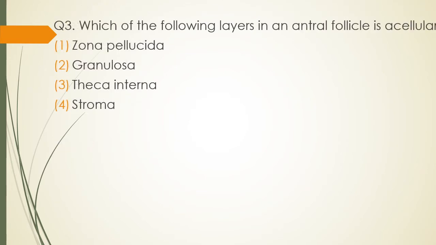Question 3. Which of the following layers in an antral follicle is acellular? Option 1, zona pellucida. Option 2, granulosa. Option 3, theca interna. Or option 4, stroma. Which of the following layers in an antral follicle is acellular? The correct answer is option 1, that is zona pellucida is acellular.